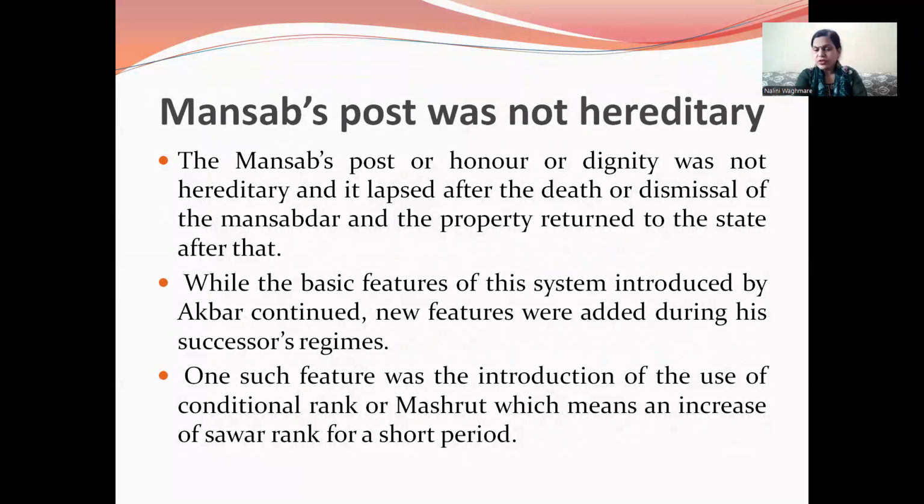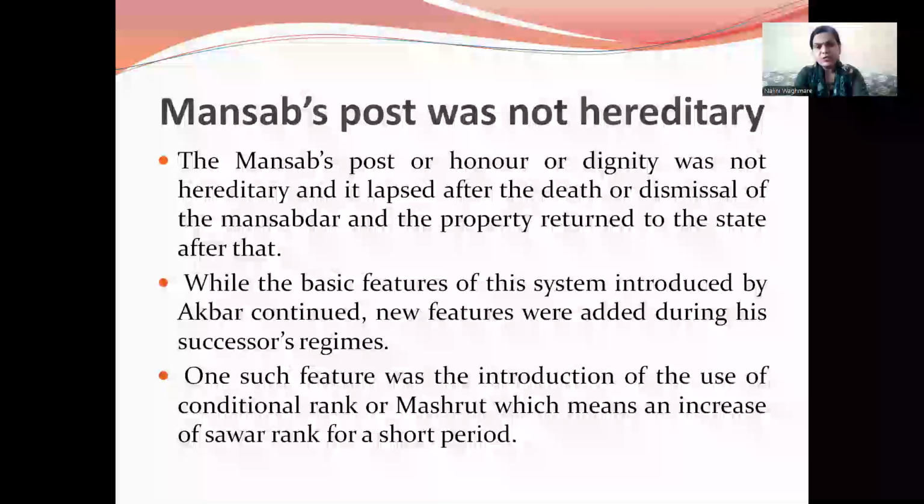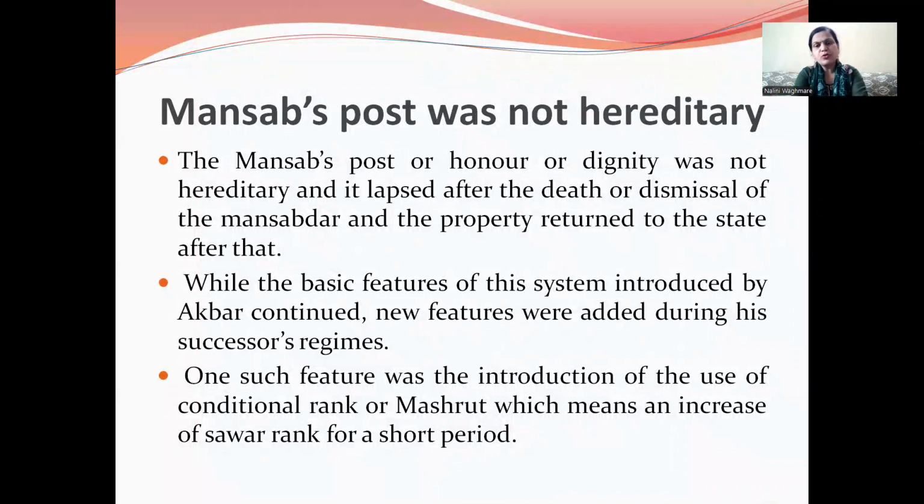The Mansabdar post was not a hereditary one. The Mansab's post, honor or dignity was not hereditary. It lapsed after the death or dismissal of the Mansabdar, and the property returned to the state after that.